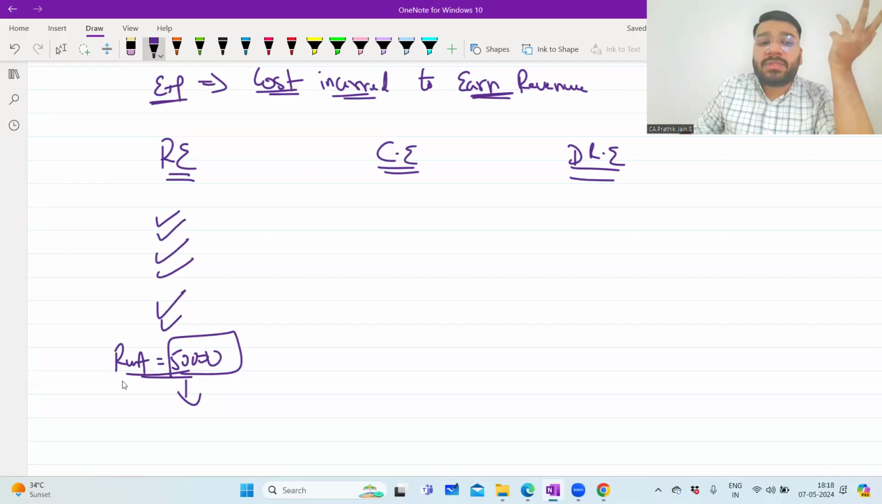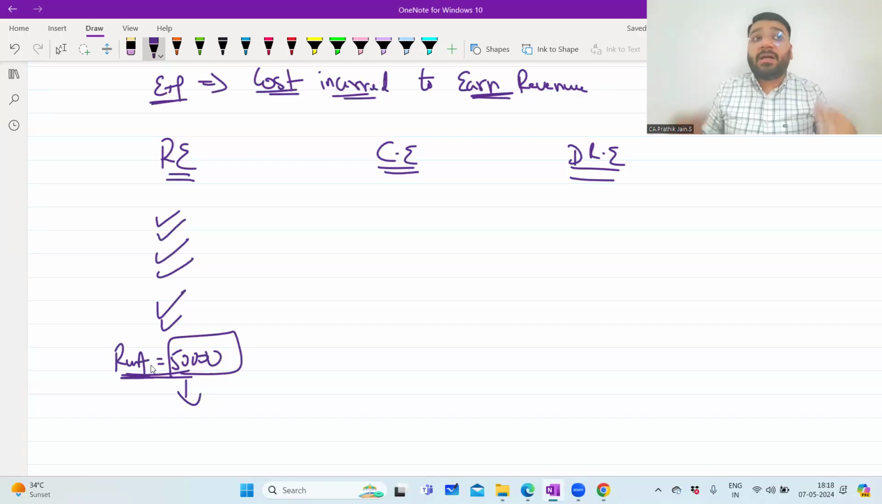Now you will say, sir, how is this rent helping me to earn revenue? If I don't pay rent, this premises will not be available to me. If this premises is not available to me, how will I take classes? Only if I take classes, that helps me to earn my revenue. So do you agree that this premises is helping me to earn my revenue? So the 50,000 rent you paid is nothing but the cost incurred to earn my income.